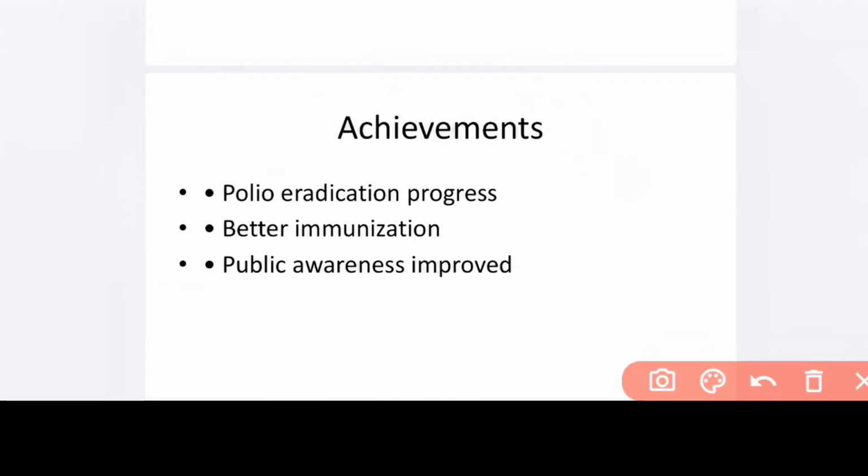Then the achievements. What are the achievements of this healthcare policy? Polio eradication, polio has been completely eradicated. Then better immunization service and healthcare facilities in the rural areas, and public awareness has been improved. These are some of the achievements of this healthcare policy.